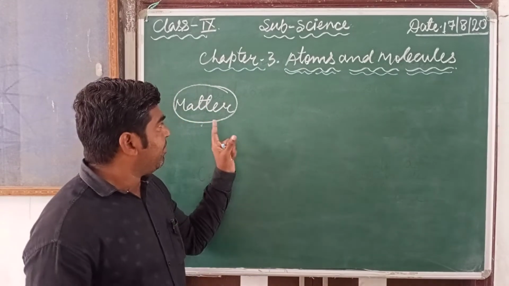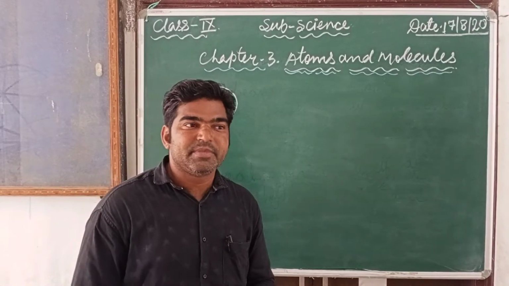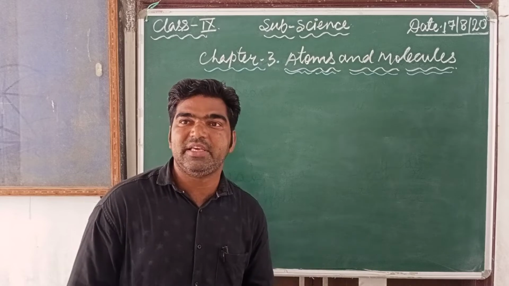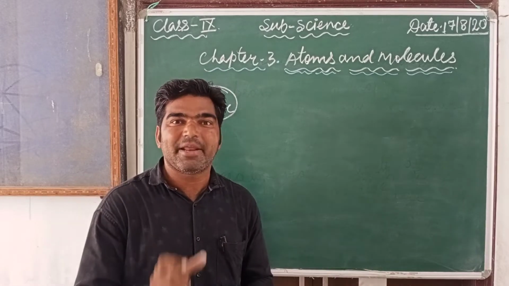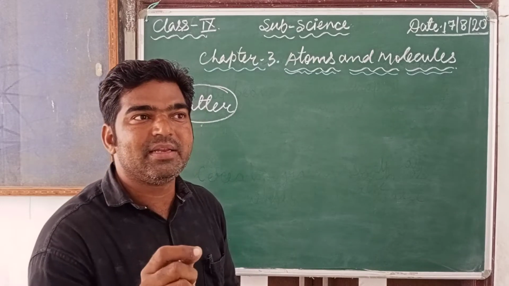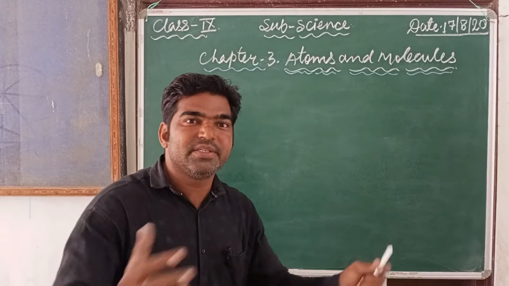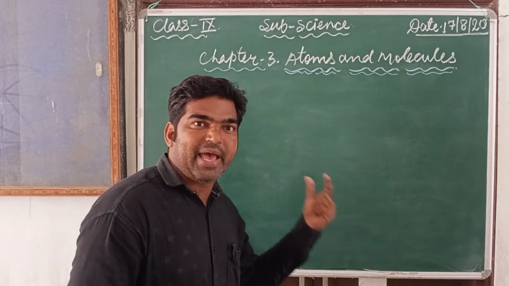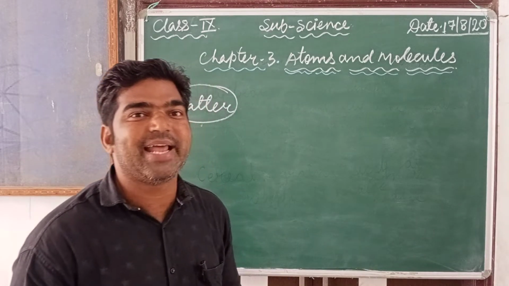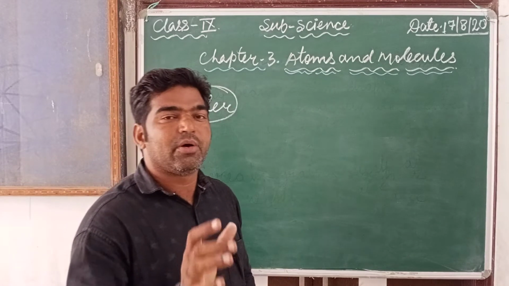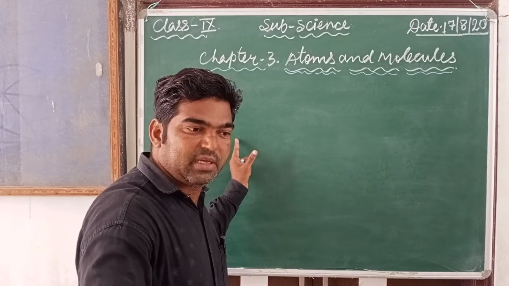Maharishi Kanad also said that everything in this universe is made up of smaller particles called Parmanu. That is the Hindi word for atoms: atoms in English, and Parmanu in Hindi.